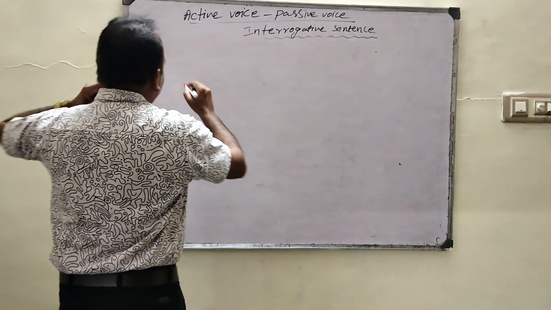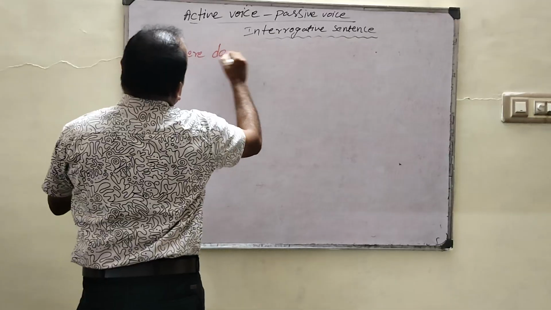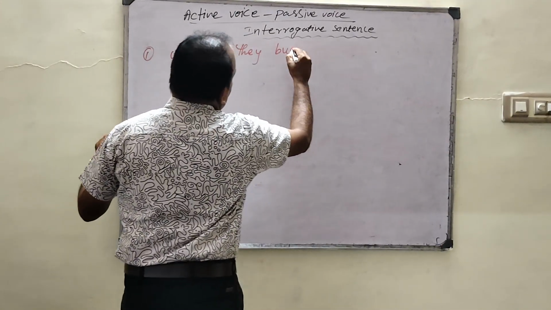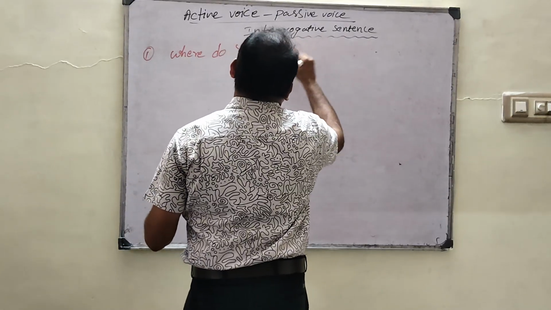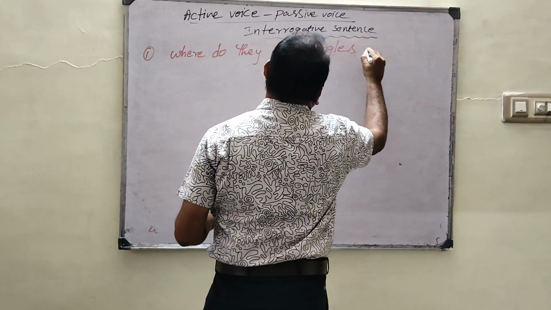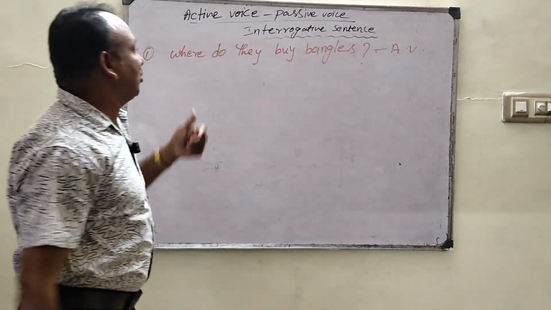Where do they buy bangles? It is in active voice with a WH form question.